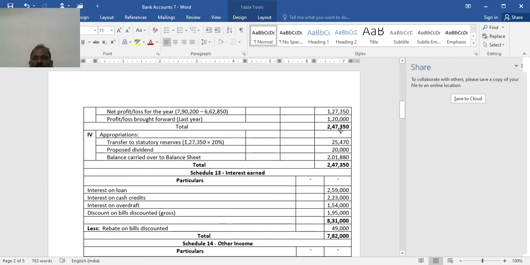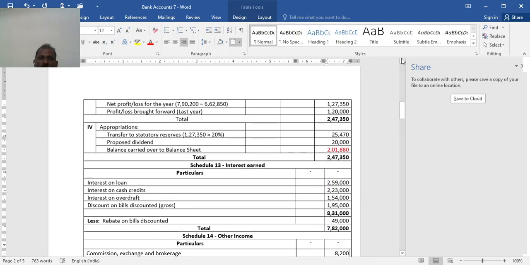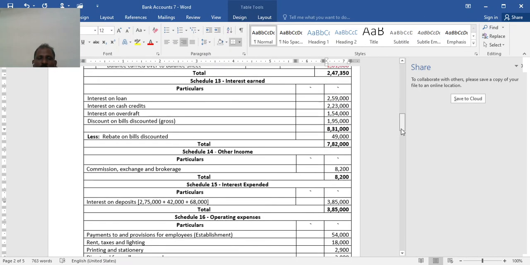So 2,47,350 is profit available for appropriation. Of that, transfer to reserve 20%. Then proposed dividend is given as an adjustment, directors proposed 20,000. Then the balance is to be carried to the balance sheet. Now it is only the profit and loss account that was asked to prepare. This is all about this problem.